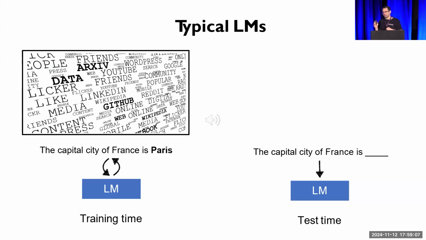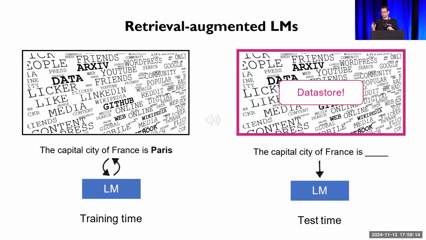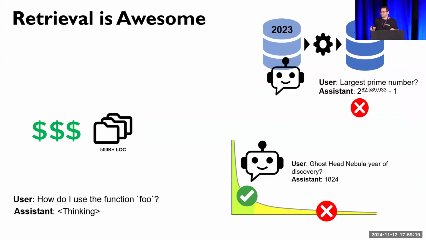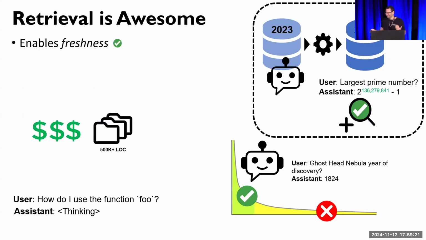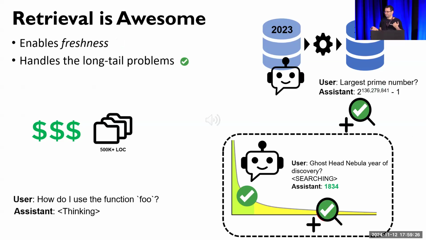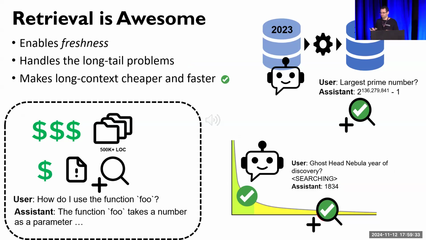In contrast with regular LMs that are able to use a large corpus only during training, retrieval augmented language models can access external data also during test time. So retrieval is awesome and enables language models to use up-to-date information. It solves the long tail problem, since searching the web yields highly specific information. And it makes long context tractable by focusing only on the relevant context per query.